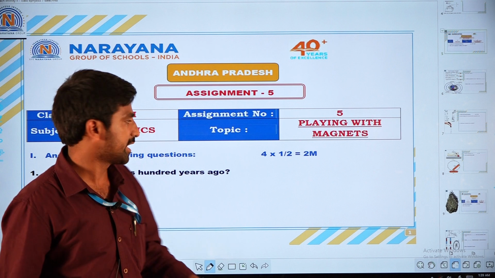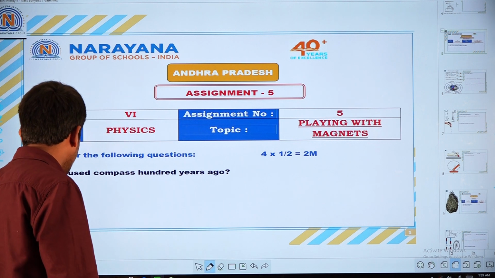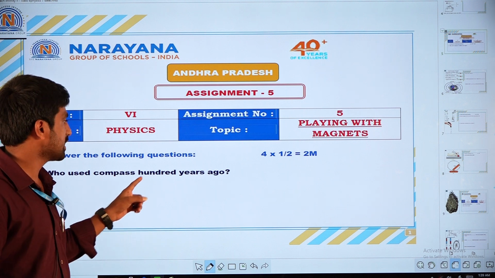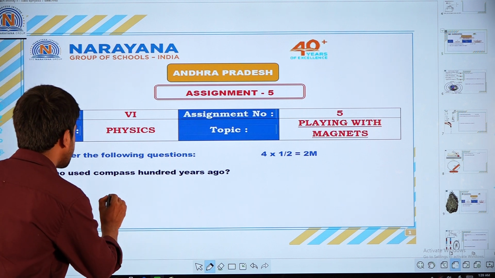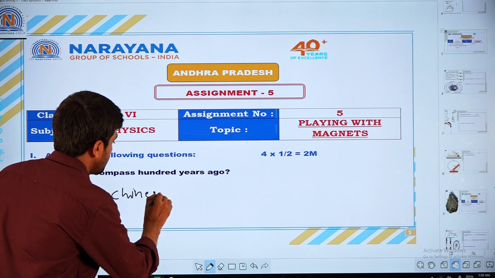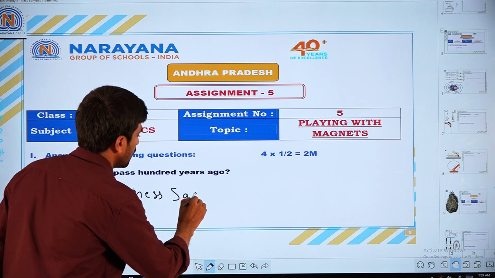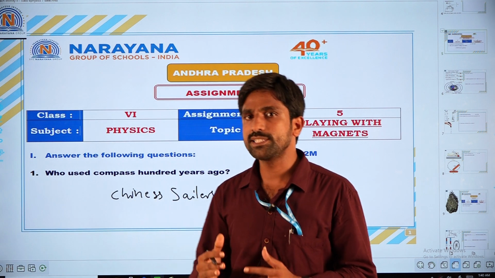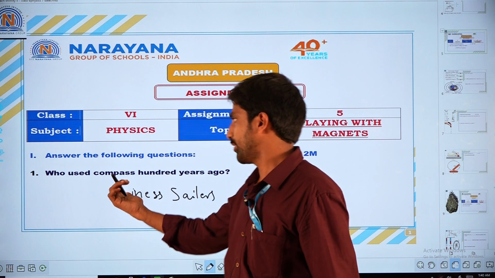The very first question is: who used the compass 100 years ago? Chinese sailors used the magnetic compass 100 years ago. So that is the answer to the first question.